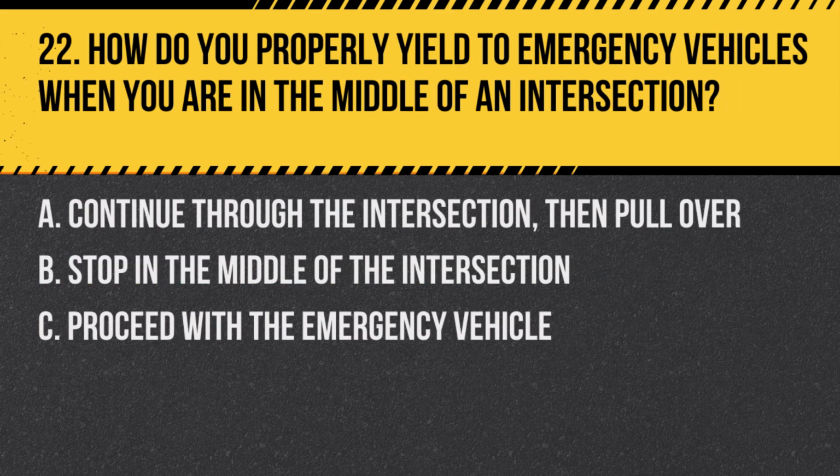Question 22. How do you properly yield to emergency vehicles when you are in the middle of an intersection? A. Continue through the intersection, then pull over. B. Stop in the middle of the intersection. C. Proceed with the emergency vehicle. Answer: A. Continue through the intersection, then pull over. This ensures you do not block the intersection and allows the emergency vehicle to pass safely.